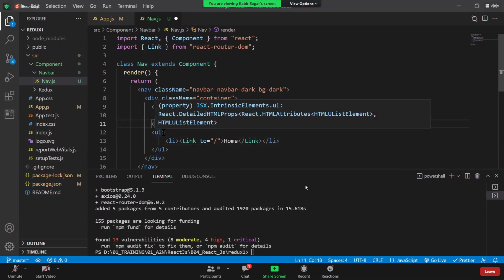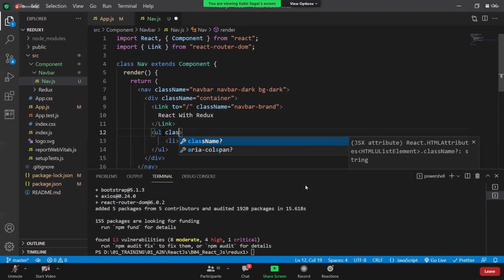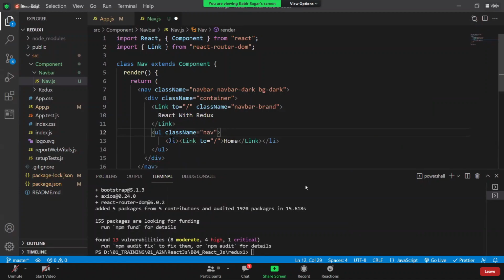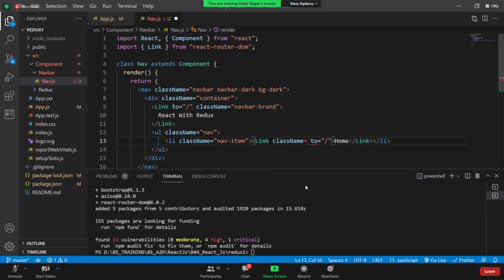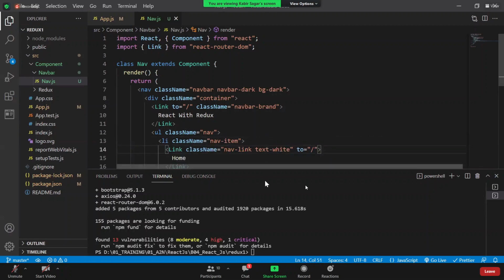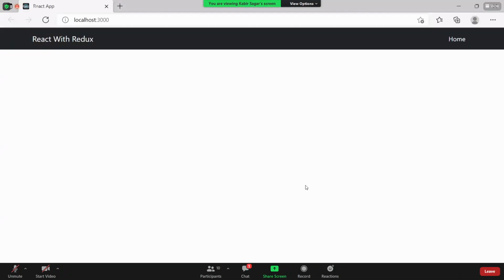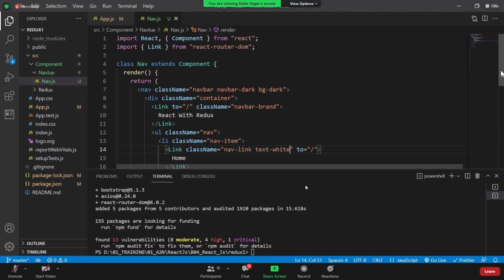And for this, I can give some class names. className equals nav-item here, and here nav-link, nav-link text-white. Now if I save it, now I got here Home. So like this, I want something extra.